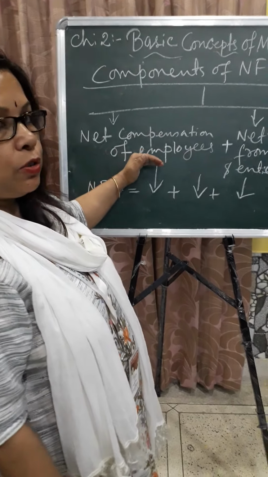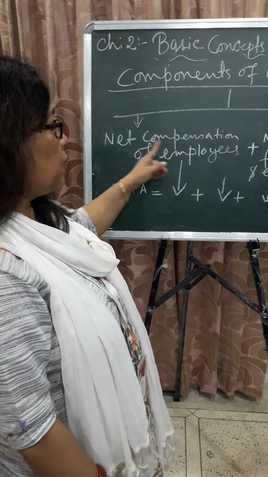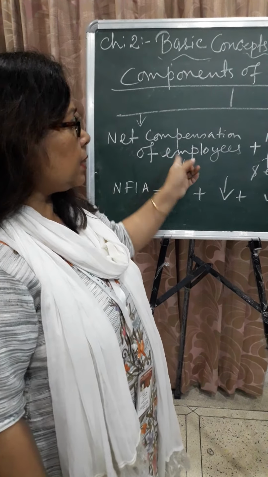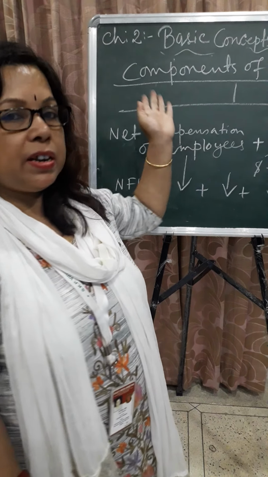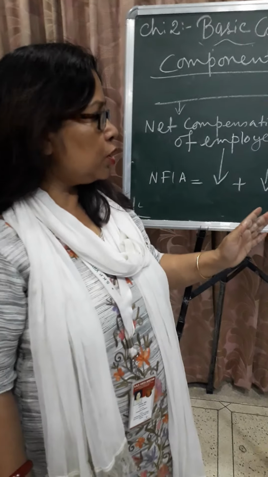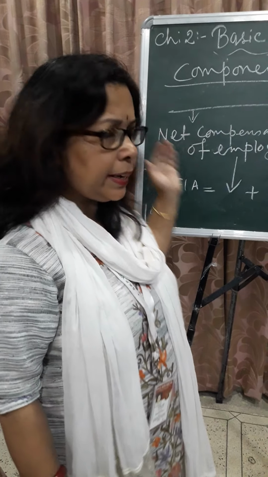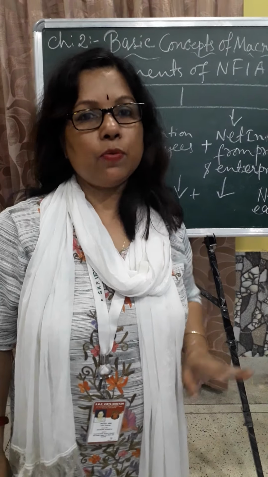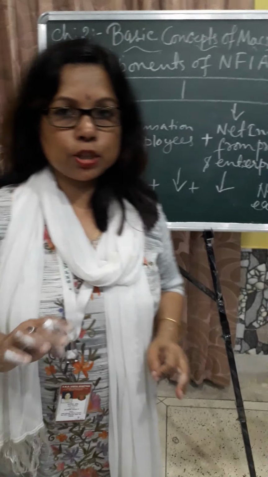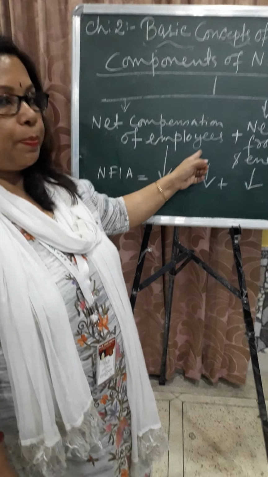Now I am going to explain net compensation of employees. What is the meaning of net compensation of employees? Net compensation of employees means the income received by the residents living outside and the income paid to the residents living within our territory for less than 1 year. So this is the difference between this income, known as the net compensation of employees.